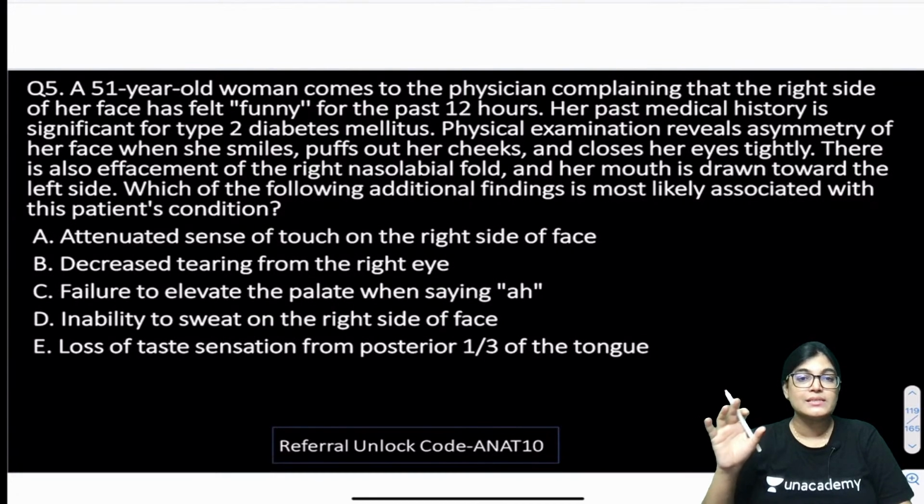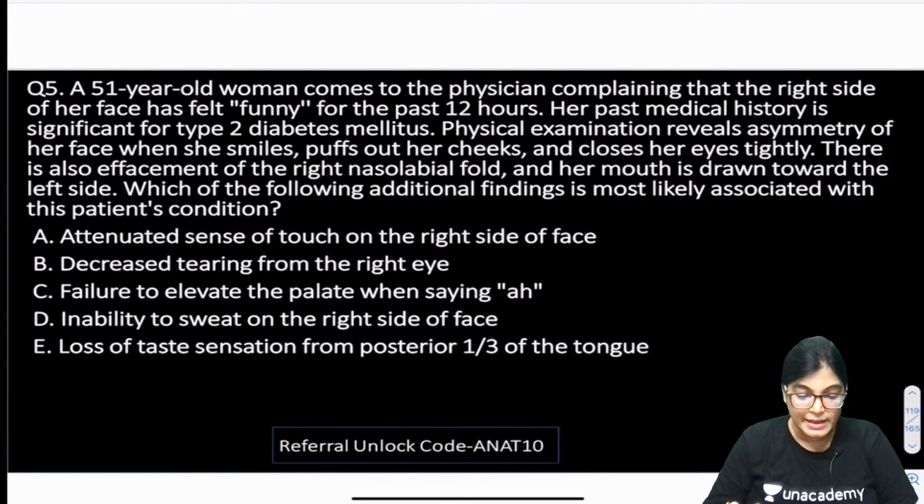So, what is this condition called? You have to know and tell me which is the right one. Option A is attenuated sense of touch on the right side of the face, decreased tearing from the right eye, failure to elevate the palate by saying the word ah, inability to sweat on the right side of the face, loss of taste sensation from the posterior one-third of the tongue. So, you have to tell me the correct answer.